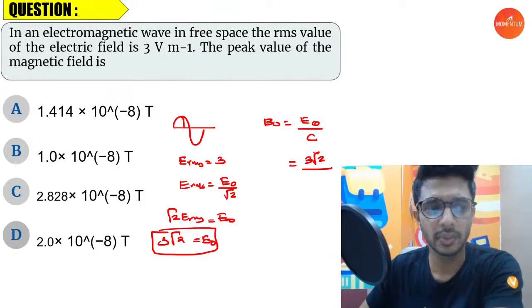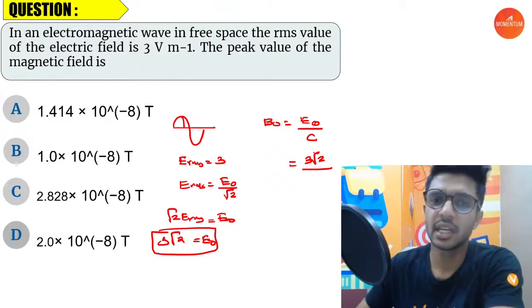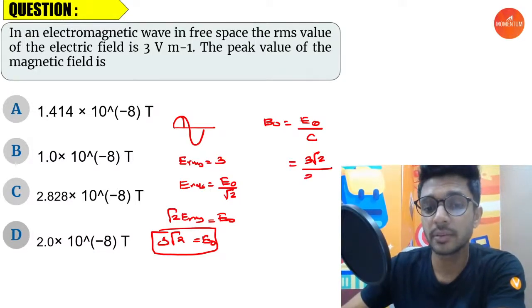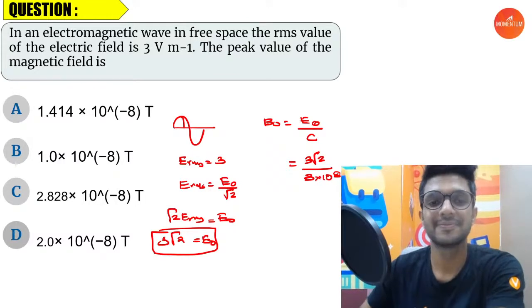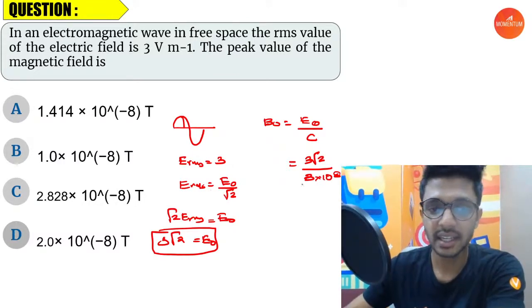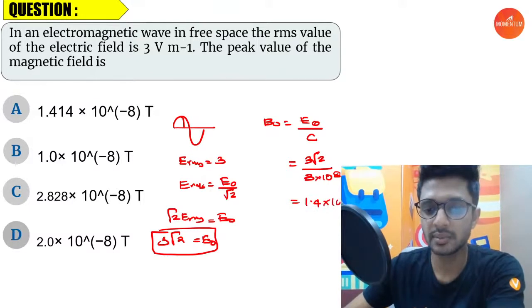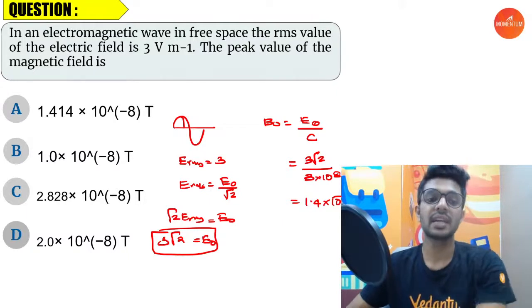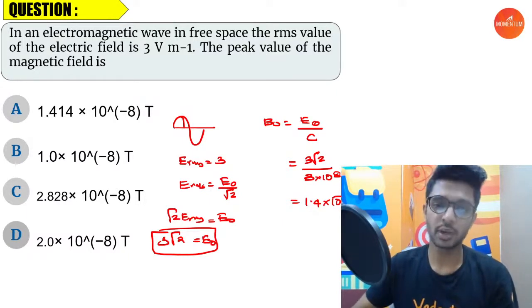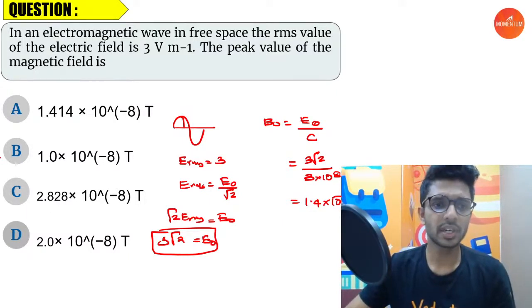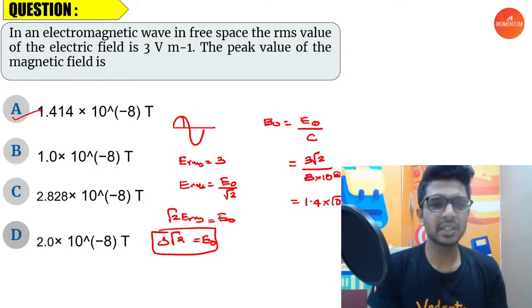Should I have to actually mention it for a student of 11th or 12th? It is the speed of light. Its value is 3 into 10 power 8. Yes, 3 cancels, right? Root 2 is 1.4, into 10 power minus 8. And this is the magnetic field. What is the unit of magnetic field? It's Tesla. And root 2 is 1.414. So which option can we go for? We can go with option A as the answer. Any doubt in this?